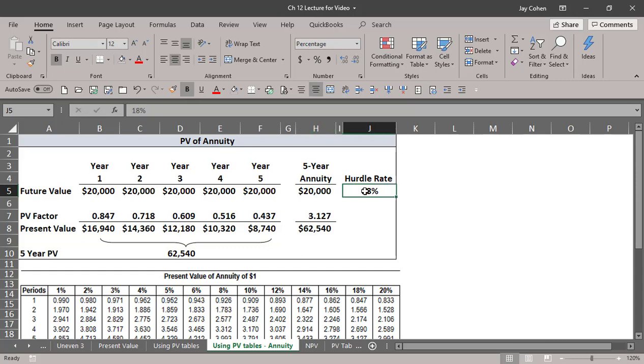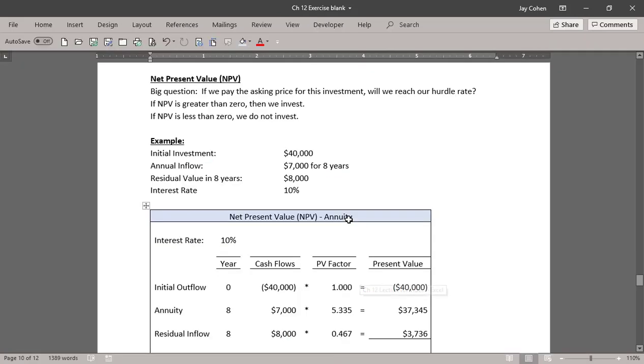I want 18% of my money. I would pay $62,000 for that $100,000. So it looks goofy when you see 20 and 62, but it's really not 20, it's 100. So I'm paying 62 for the 100. So I hope that makes sense. That might help you understand it a little better.